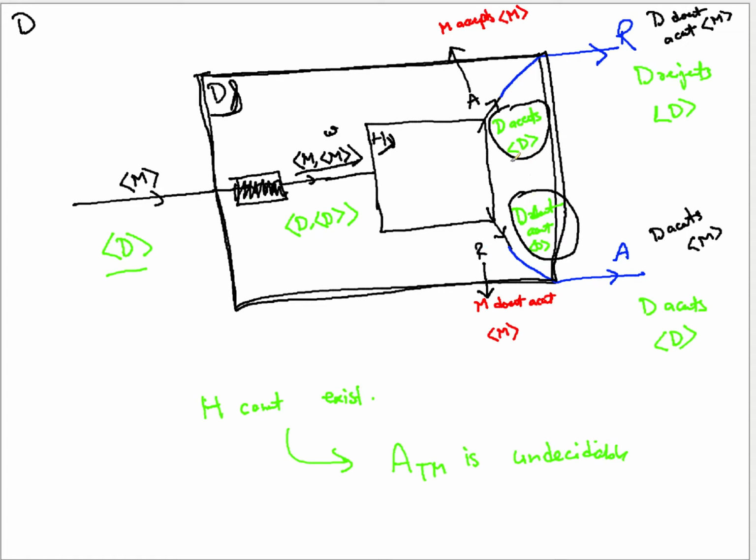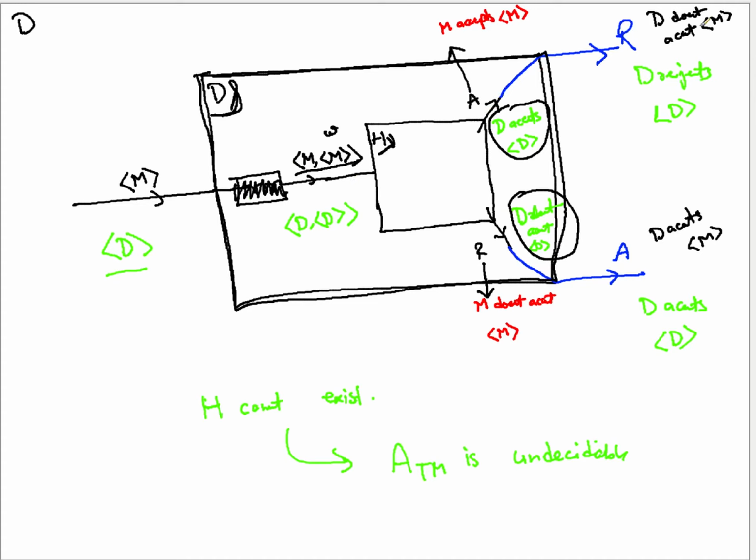But what does D actually do? Whenever H says accept, what was D doing? It was rejecting the input. As soon as D gets to know that whatever the input is accepted, D rejects it.